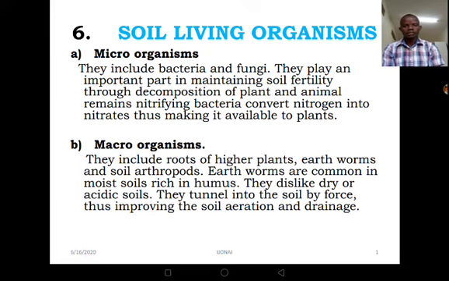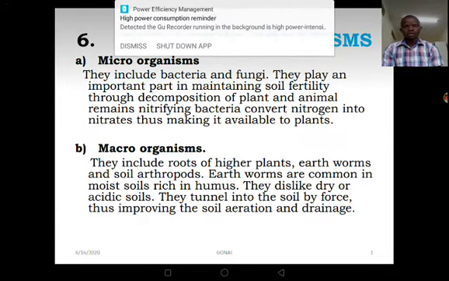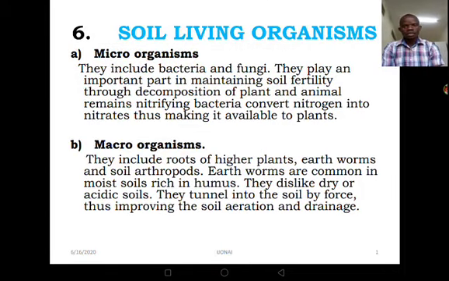It is lesson number 4 of soil. Now, this one we are going to talk about soil living organisms. In the previous lesson, you talked about those other components of soil: water, humus, and mineral salts. Now, in this particular lesson, we are going to talk about soil living organisms. Soil living organisms are divided into two. We have microorganisms and macroorganisms.